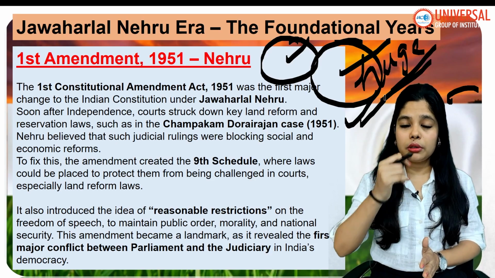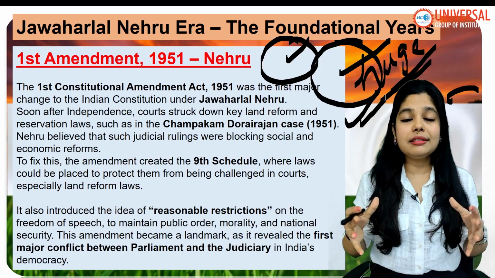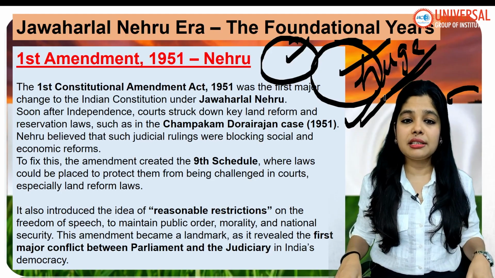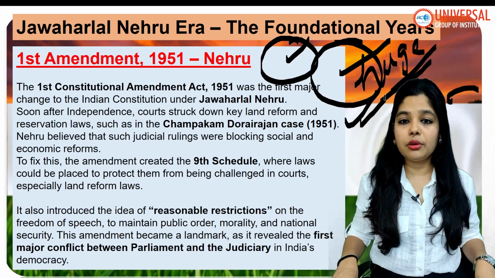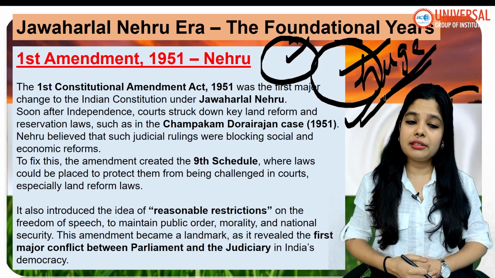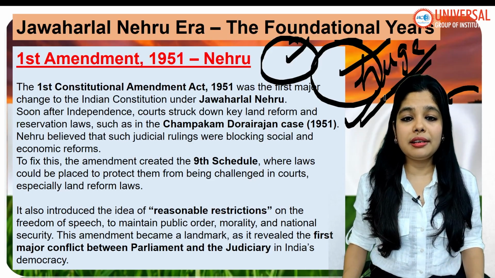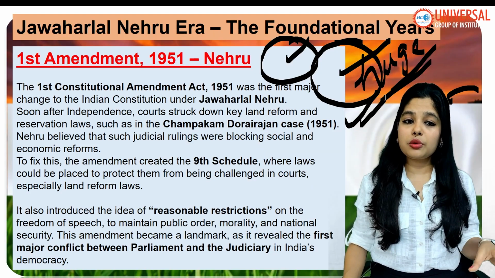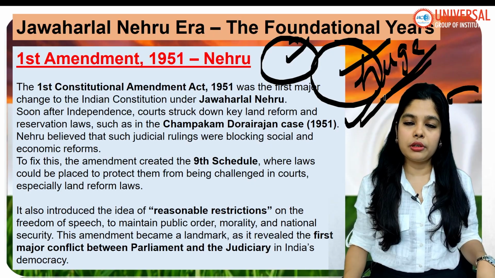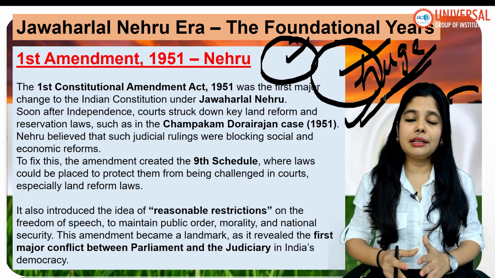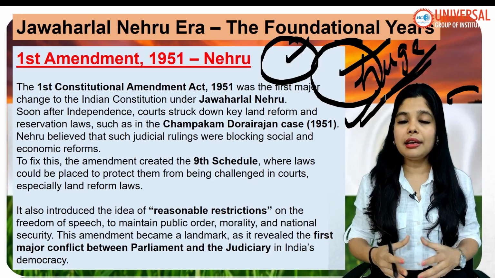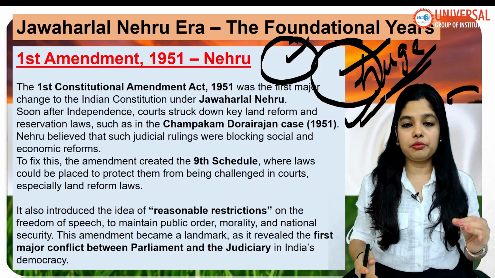So Jawaharlal Nehru wanted to have these land reforms, but the Supreme Court was coming in the way, and thus we see the Champakam Dorairajan case in 1951. And then what was done to fix this? The amendment created the Ninth Schedule, where laws could be placed to protect them from being challenged in court, especially land reform laws. So the Ninth Schedule was created and protected from judicial scrutiny, and laws like land reforms were placed in this.